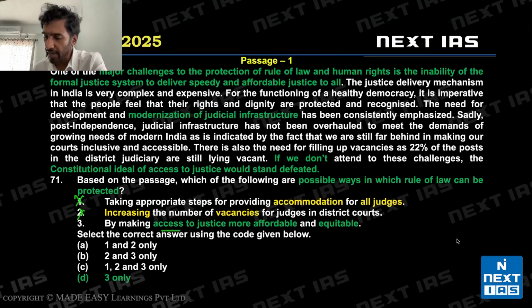3 is valid, by making access to justice more affordable, equitable. This is the main point of the author, and this is valid. D is the right choice for this question.